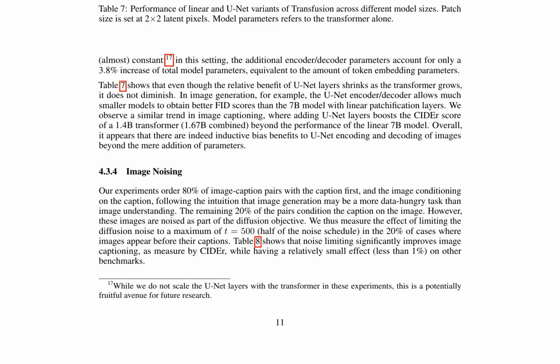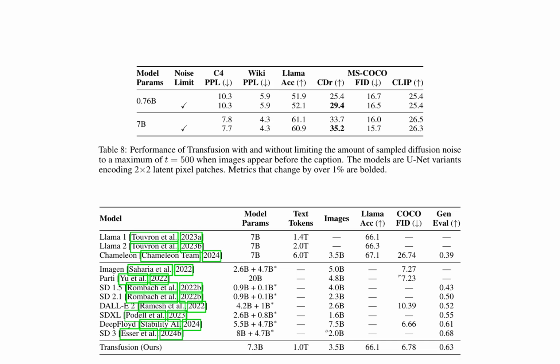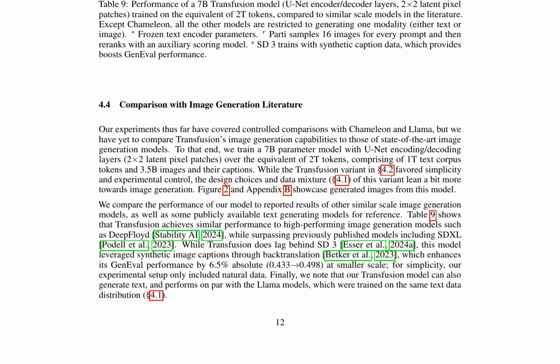The paper further compares the performance of a 7B parameter Transfusion model with U-Net encoding and decoding layers against state-of-the-art image generation models and text-generating models. This comparison demonstrates that Transfusion achieves similar performance to high-performing image generation models, surpasses previously published models, and performs on par with the Llama models in text generation tasks. The study concludes that incorporating U-Net layers into transformer-based models can lead to substantial improvements in image generation and captioning tasks, even when the model size is relatively small compared to other state-of-the-art models.